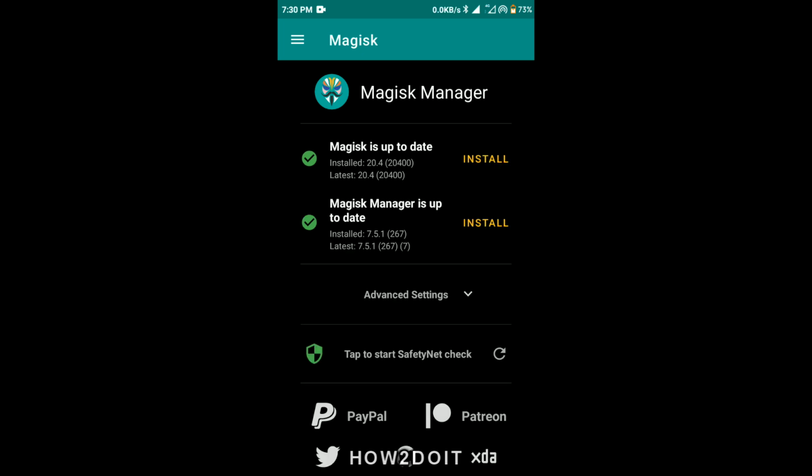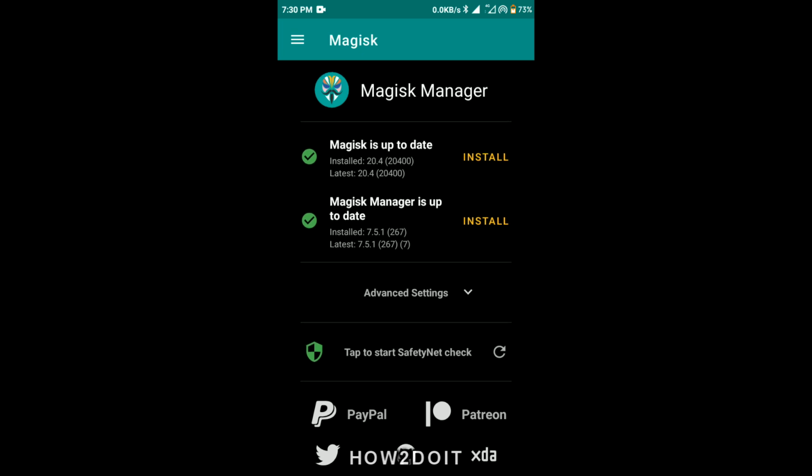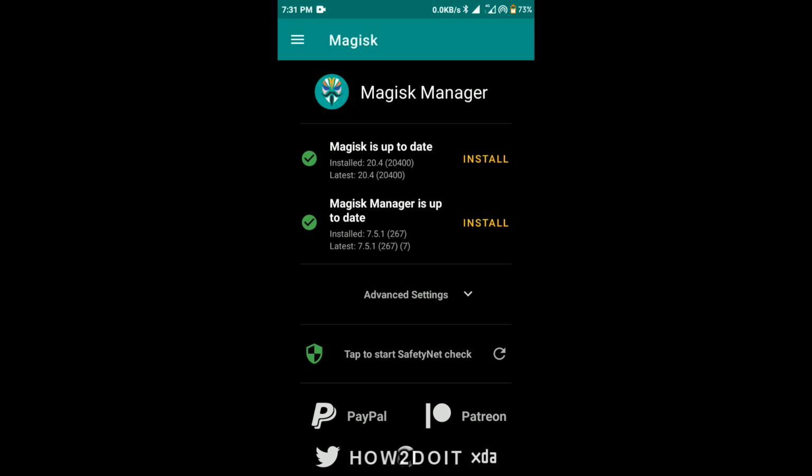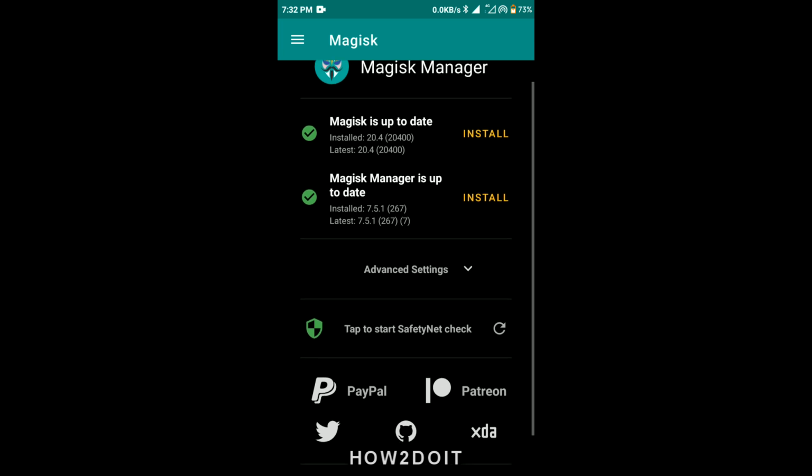Well, if you know about this before, then you can skip this step, but if you are a beginner, then I'll be taking you through all the steps and methods to install Magisk on your device. Mind you, to install Magisk you will need a PC. It does not matter which Windows version, but you'll be needing a PC. There is a way you can install this on your device without using a PC, but that would still require root. If you want to use Flashify, you still need to have root access before it can work, and Flashify is just used maybe if you want to update or change your custom recovery image.